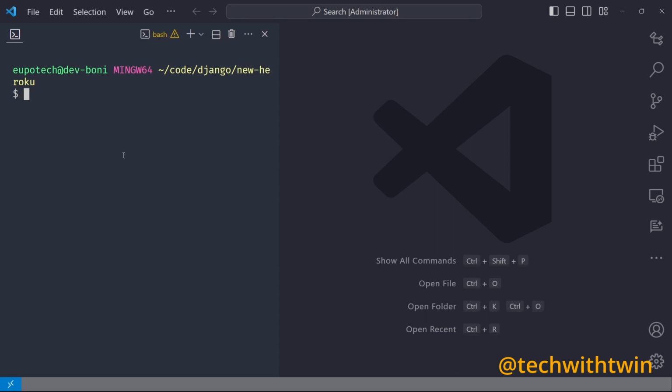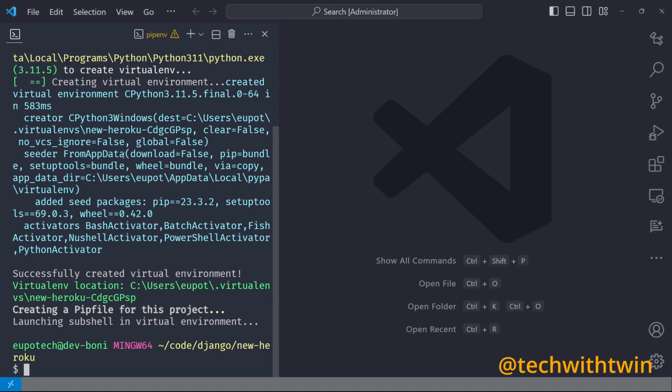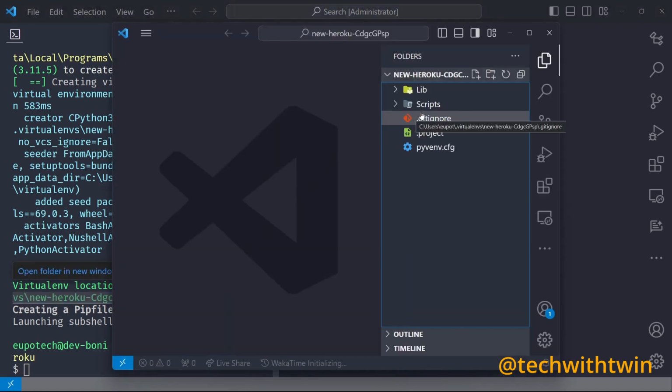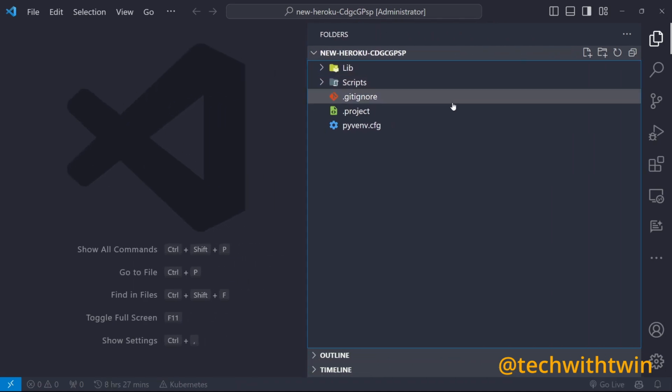To start with pipenv, just write pipenv shell. Then it should create a virtual environment in the location specified here. You can see we have a location here, C:/Users/.virtualenvs. I can hold Control and click, and then we can head over to that folder. You can see the folder here. This is the virtual environment that has been created for us.